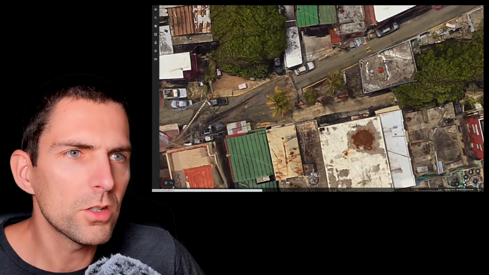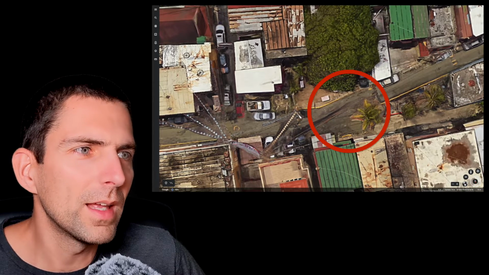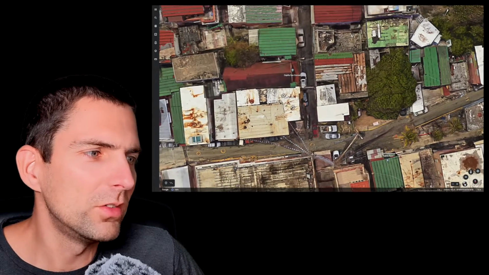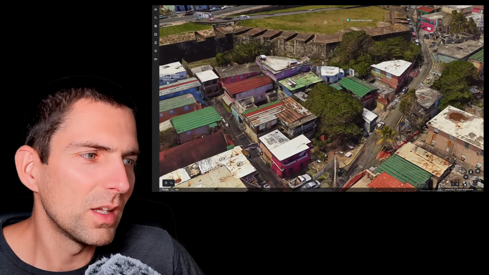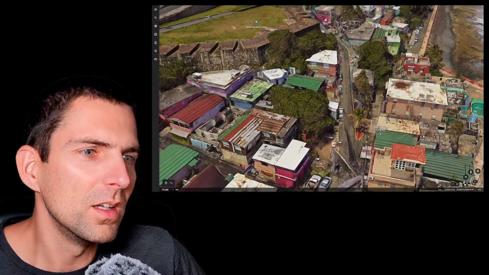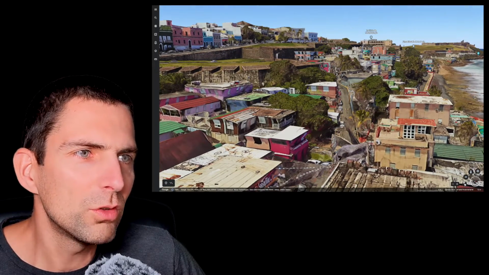And actually, it could very well be this area here, because we have the yellow pavement. You have the palm tree right in the middle of the intersection. So it does seem to correspond. So let's go down again in 3D and see if we can find roughly the same angle. I'm not sure if Google Earth is going to allow me to go down completely. Let's see. Roughly here and down. And it seems to correspond